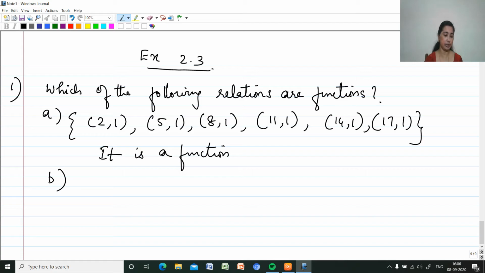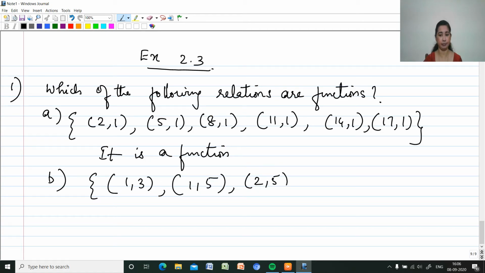Then one more question. The set of ordered pairs (1,3), (1,5) and (2,5). We can see that here 1 has two different images, (1,3) and (1,5). So it is not a function.